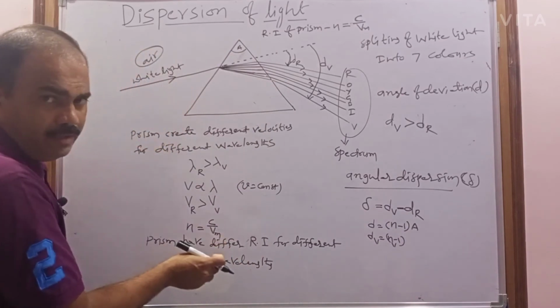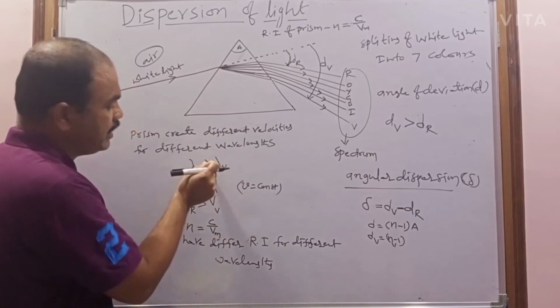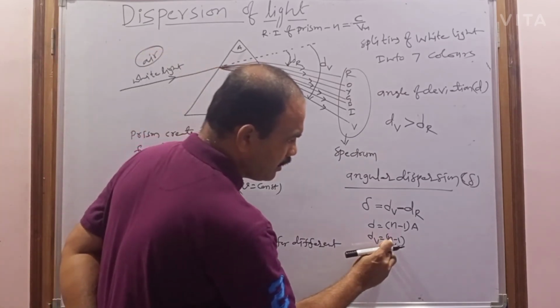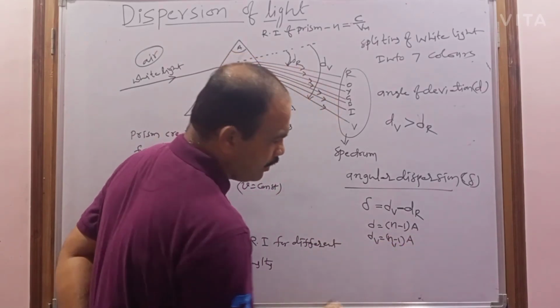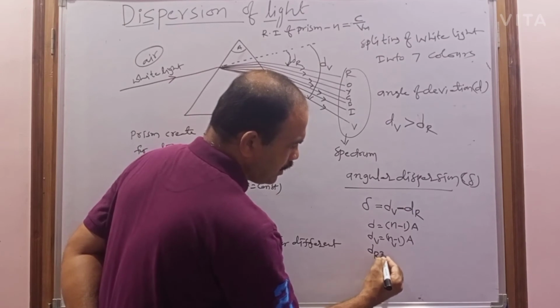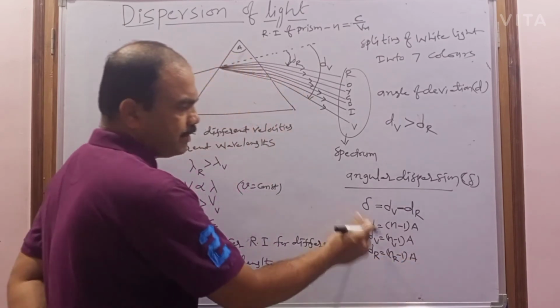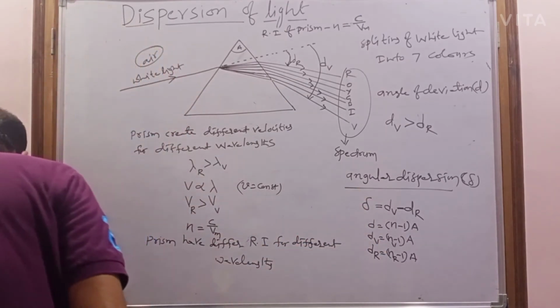So why do different colors have different refractive indices? Because according to their wavelengths, they will be changed. That's why the deviation of the violet color will be considered as d suffix v equal to n suffix v minus 1 into A. And coming to the red color, d suffix r equal to n suffix r minus 1 into A. So when I substitute these two values in the above equation, what do you get?